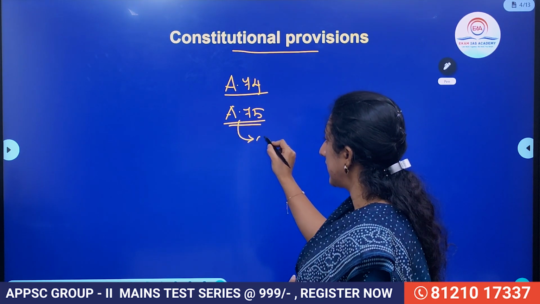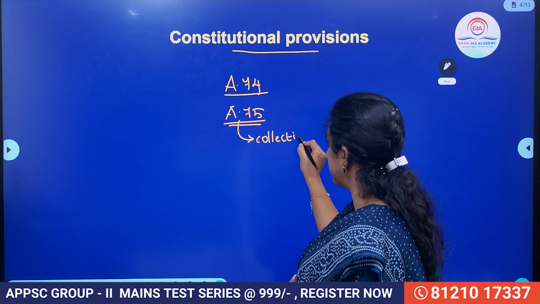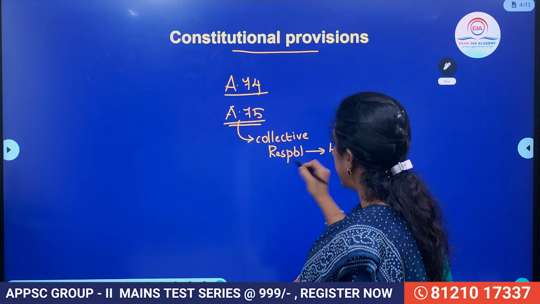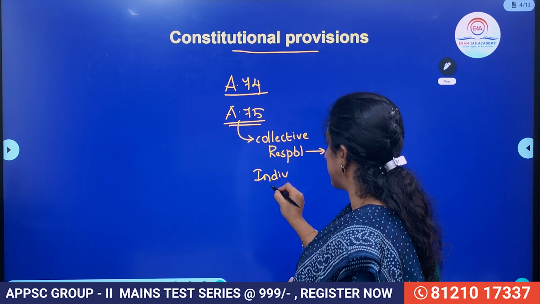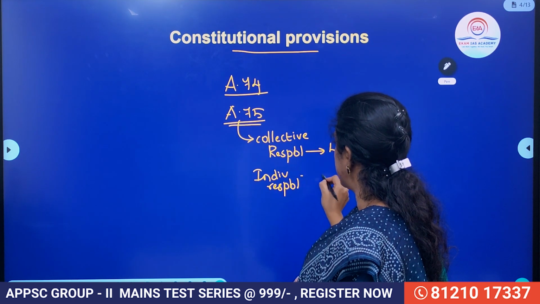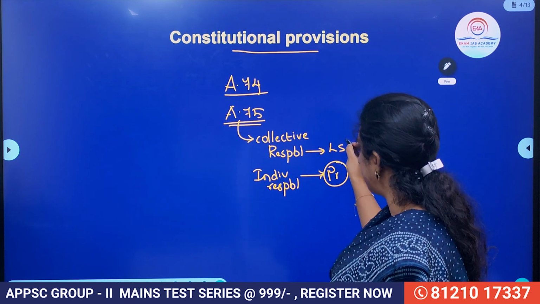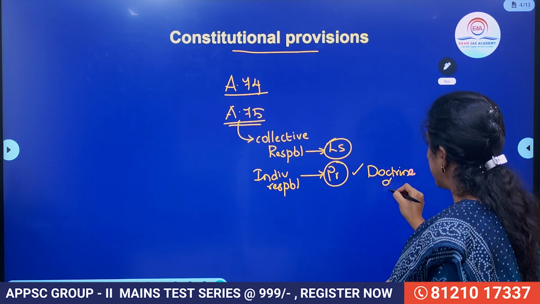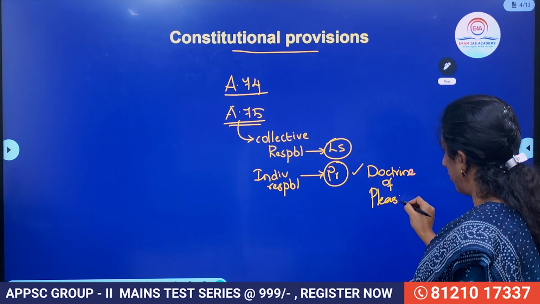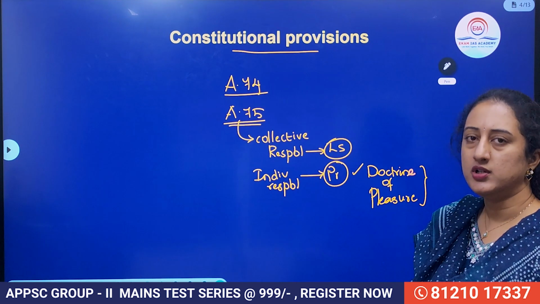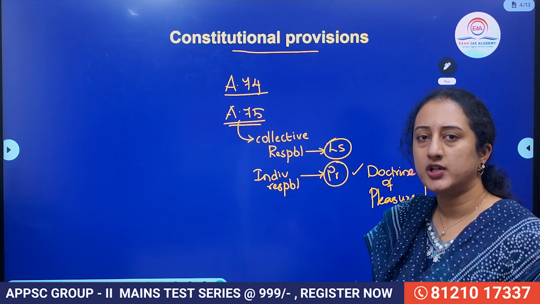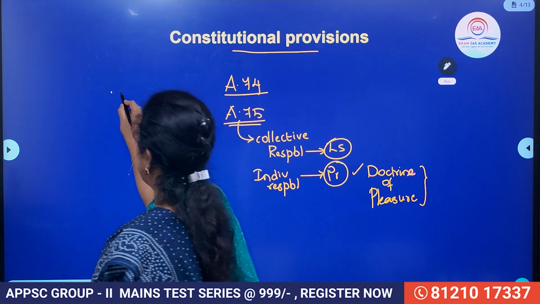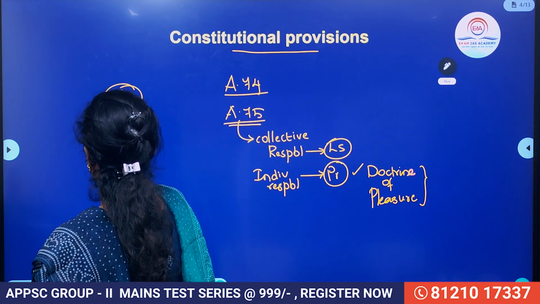They also hold collective responsibility towards the House of the People. So collectively responsible to whom? Generally the Lok Sabha, and individually, all the ministers are responsible to the President of India. So the doctrine of pleasure comes into the picture here. Doctrine of pleasure means the Council of Ministers along with the Prime Minister will hold their office only during the pleasure of the President. These are the main things you need to know. Then Article 78 also talks about the duties of the Prime Minister.